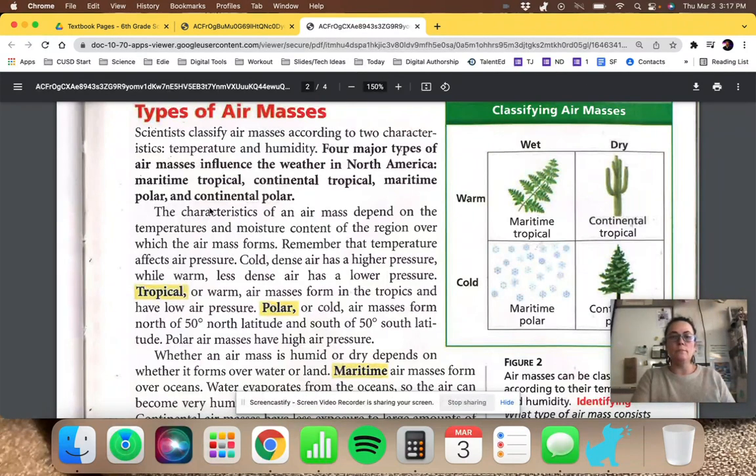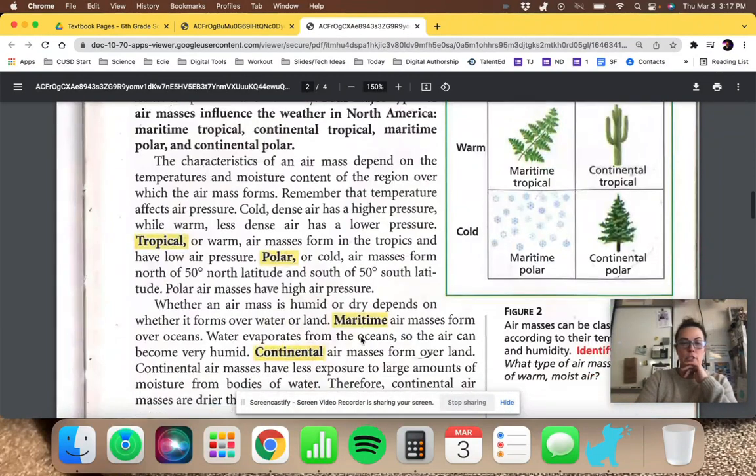So dry and cold. The characteristics of an air mass depend on the temperature and moisture content of the region over which the air mass forms. If it forms over land, it's going to be dry. If it forms over the ocean, it's going to be wet. If it forms in a tropical region near the equator, it's going to be warm. If it forms near the poles, it's going to be cold. Remember, temperature affects air pressure. Cold, dense air has a higher pressure, while warm, less dense air has a lower pressure. Tropical or warm air masses form in the tropics and have low air pressure. Polar or cold air masses form north of 50 degrees north latitude and south of 50 degrees south latitude. Polar air masses have high air pressure.